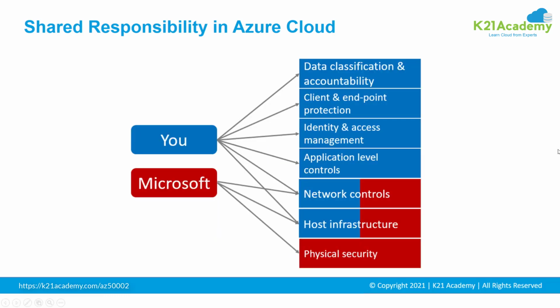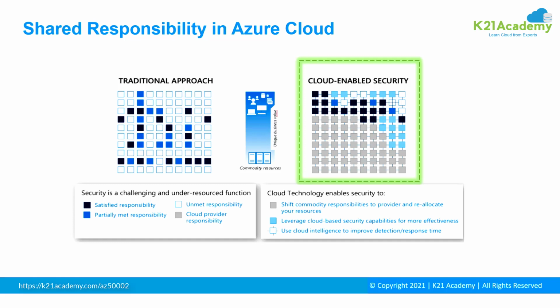Whether your workloads are hosted in the cloud or on-premise, you always retain the responsibility for your data, your endpoints, your accounts, and your access management. In a cloud-enabled approach, you are also able to leverage cloud-based security capabilities for more effectiveness and use cloud intelligence to improve your threat detection and response time.